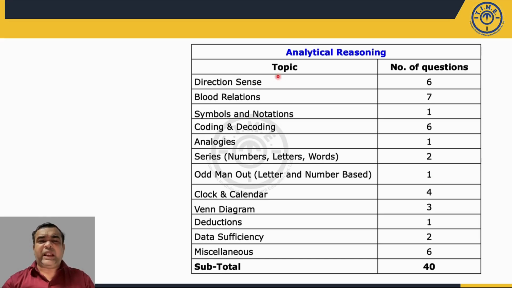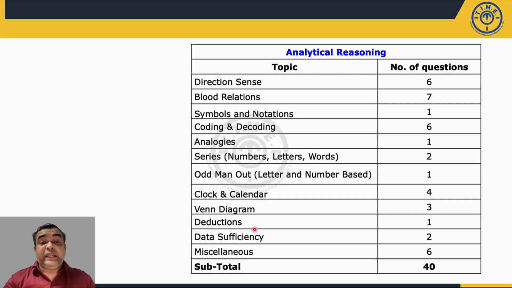However, your typical kind of questions, that is direction sense, blood relation kind of questions, they were of an easy kind. So one should have started with those kind of questions. You can observe that there were no questions based on your quantitative.